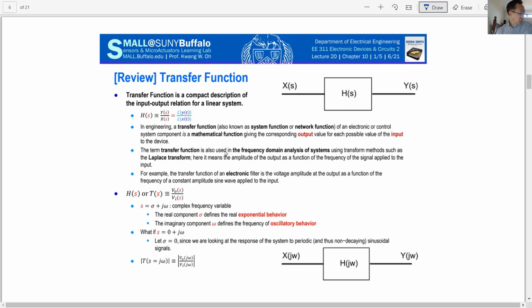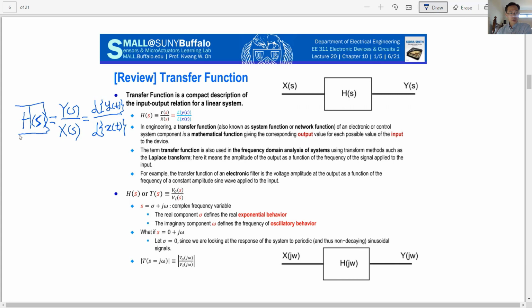Another review point we have to understand is the transfer function. The transfer function H(s) is a function of s, which is a complex number, so H(s) will be a complex number. It is defined as the output signal in the s domain to the input signal in the s domain. Y(s) is the result of the Laplace transform of a time-dependent function, and the ratio of the Laplace transforms will be the transfer function.